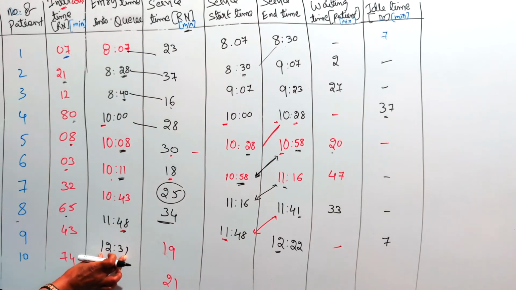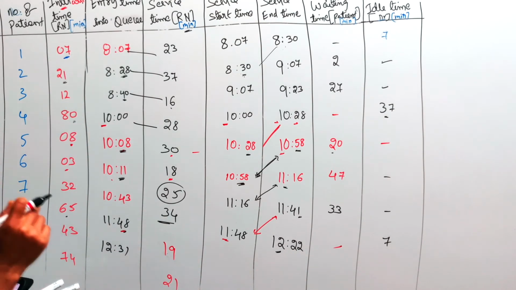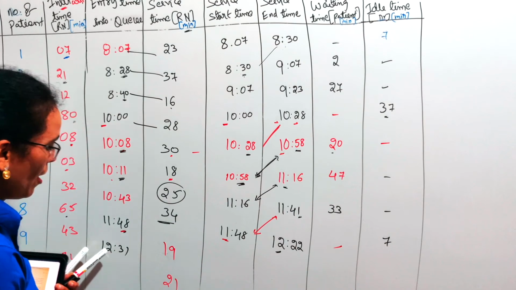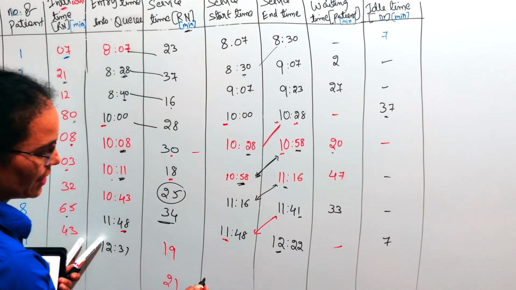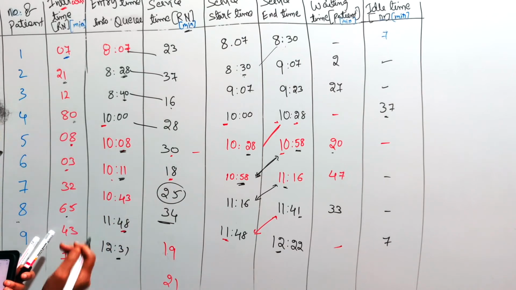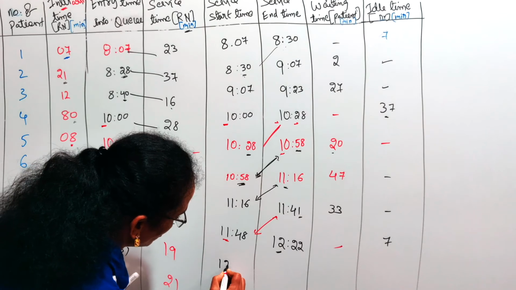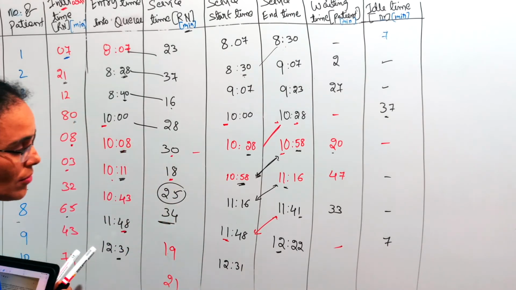At 12:31 the ninth patient arrived at the dispensary, but the doctor was with the previous customer till 12:22. Means the patient was waiting? No, not the patient. The doctor was waiting. See, he reached the hospital at 12:31 and immediately the service got started at 12:31.